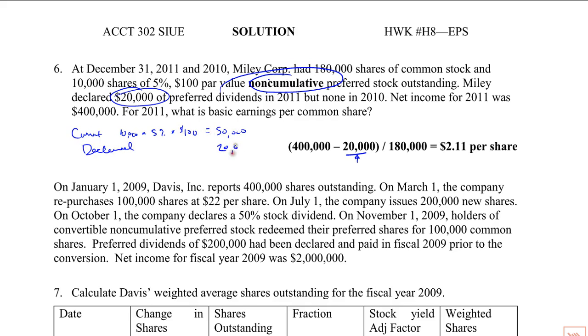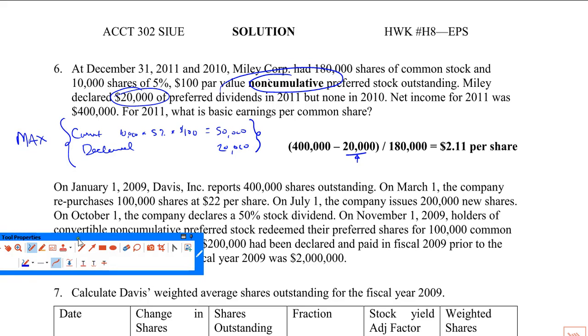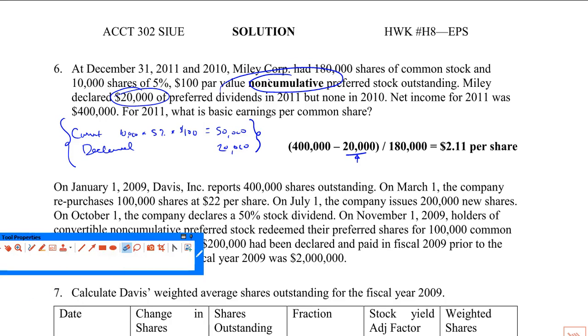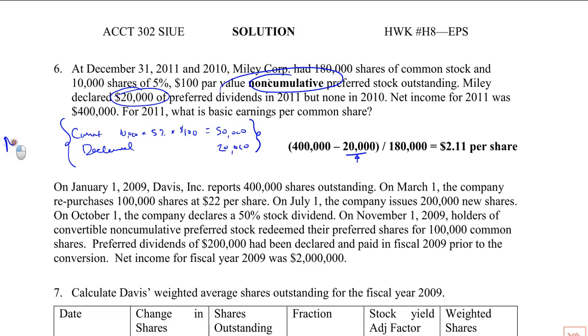So we take the max of, excuse me, not the max. What am I thinking? The min, which is the 20,000. Take it over there, and that's $2.11 a share. So just a different look at the same problem. The only thing we did was alter the dividend.